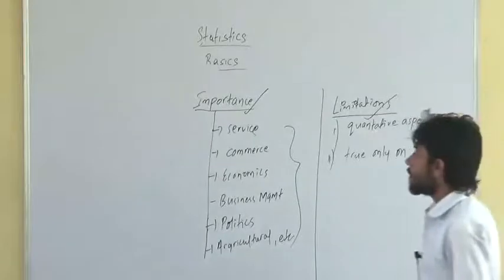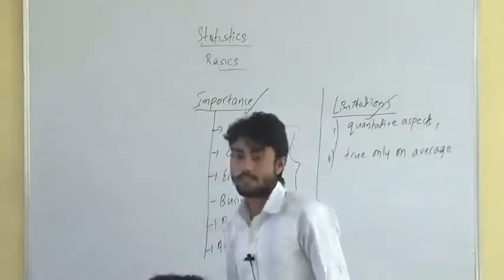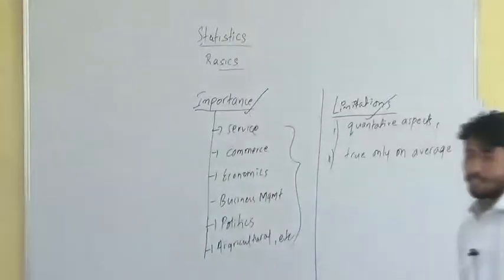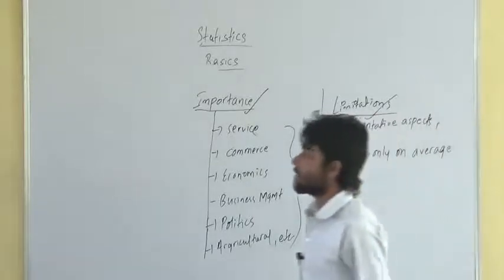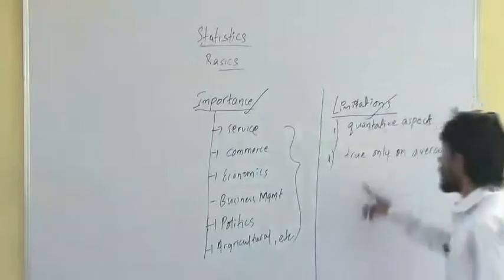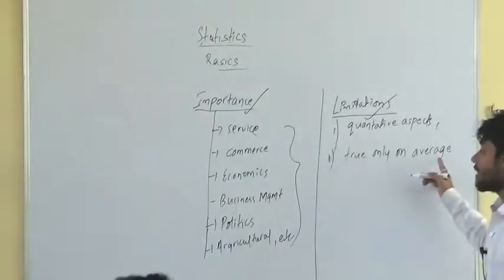For example, weather forecasting. We say tomorrow it will rain. How much certainty is there that it will rain? It may rain, but there is no 100% certainty. So statistical calculations may be true only on average, not 100%.